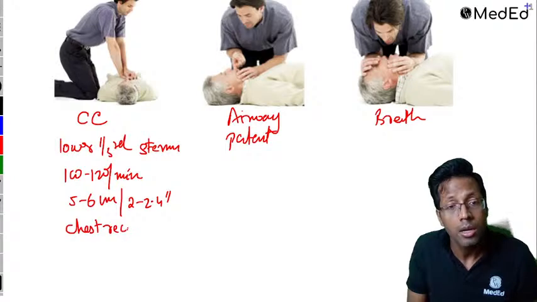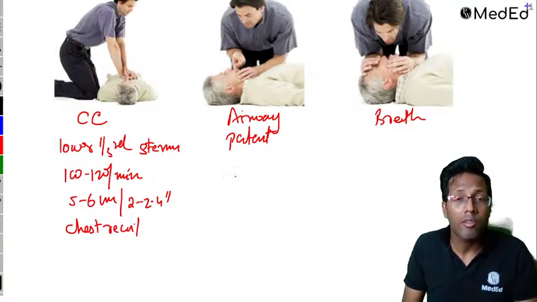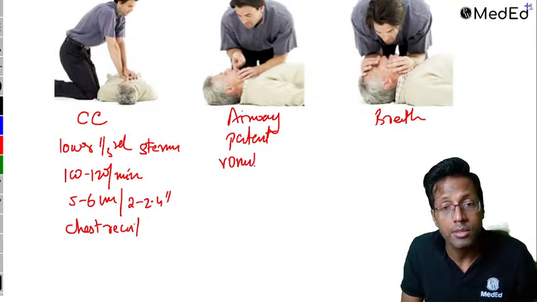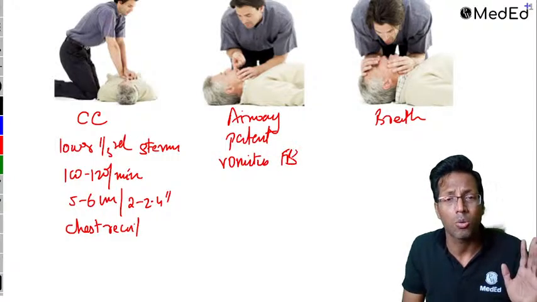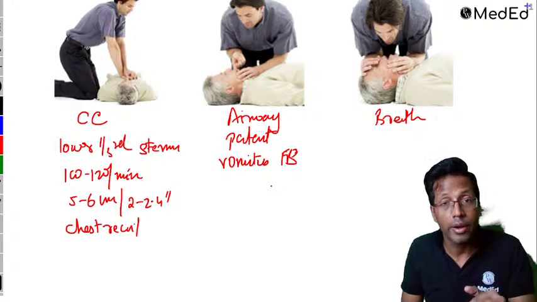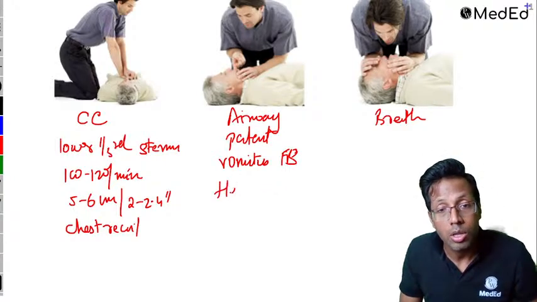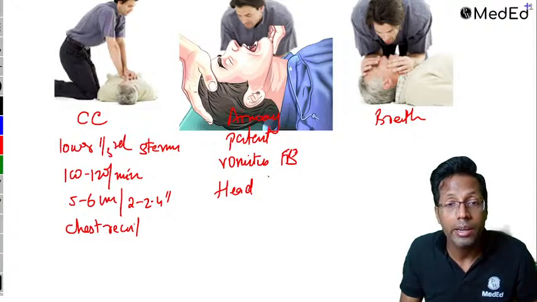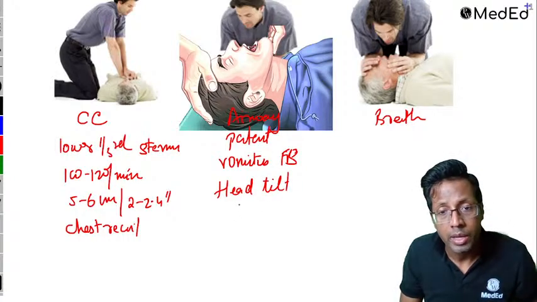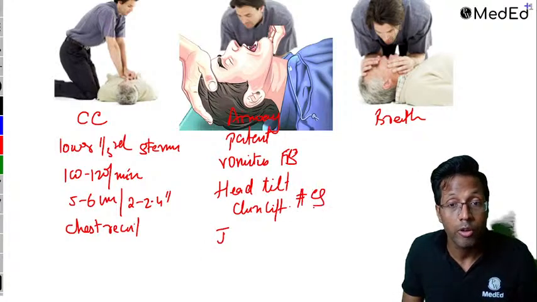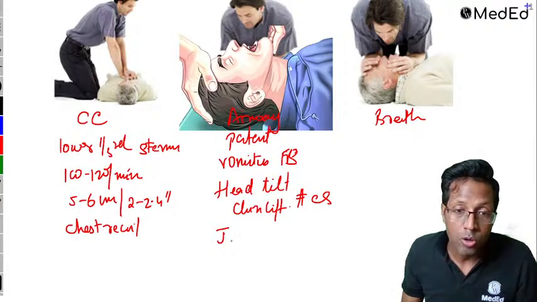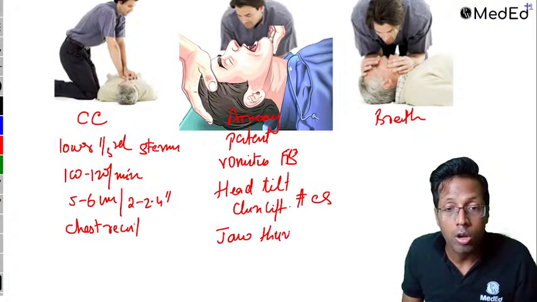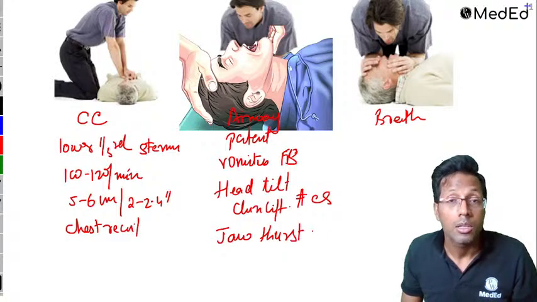Always let the chest come back, allow for recoil. To keep the airway patent, you need to remove any obstruction. If vomitus is an obstruction, if bleeding is an obstruction, if a foreign body is an obstruction, just take it out, right? And in case the patient has fallen down and the tongue has fallen back, you need to do the maneuver called head tilt chin lift. This image has been asked in exam. This is not supposed to be done in fracture cervical spine. Where you suspect fracture cervical spine, you can't do head tilt chin lift. There you do jaw thrust. A lot of people combine all three together and call it a triple maneuver.